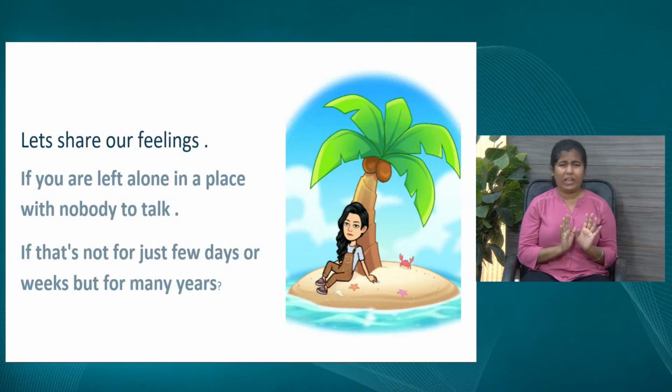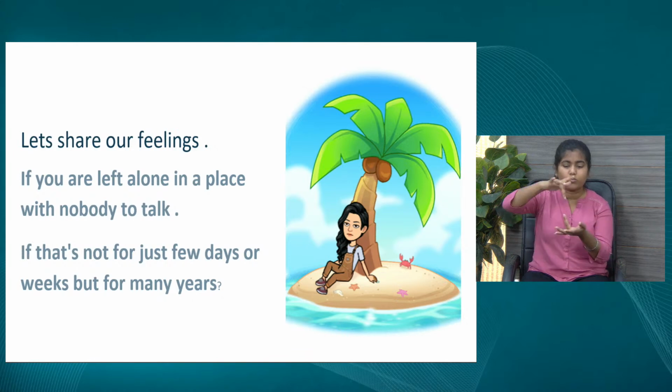Exactly, this is the main question, for so many years even. When this chapter starts, he had been living on an island for many years all alone. We'll talk about the island as well. And how did he reach there?